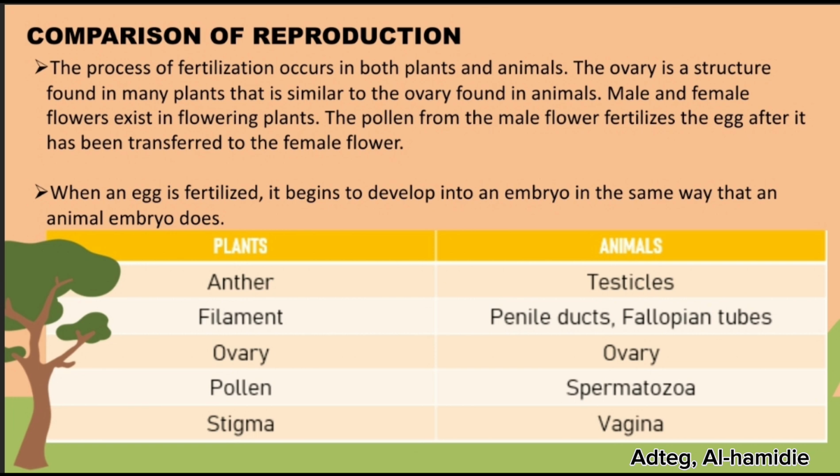When an egg is fertilized, it begins to develop into an embryo in the same way that an animal embryo does. So just look at the illustration, pause this video and examine the comparison of the two reproductions, which is the plants and animals.